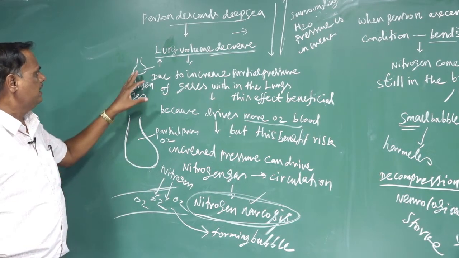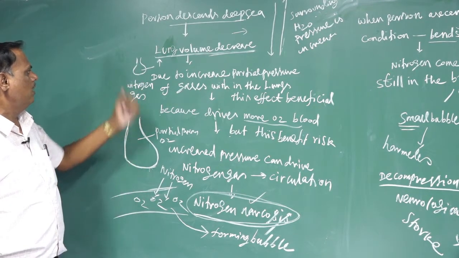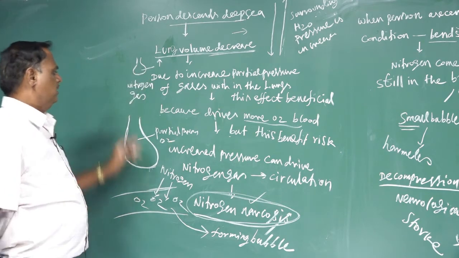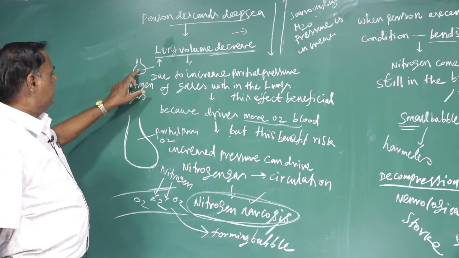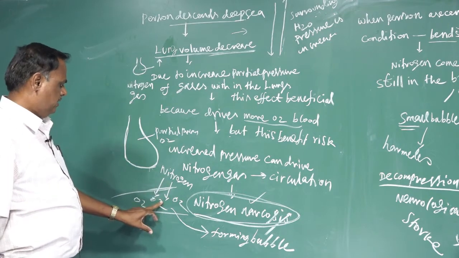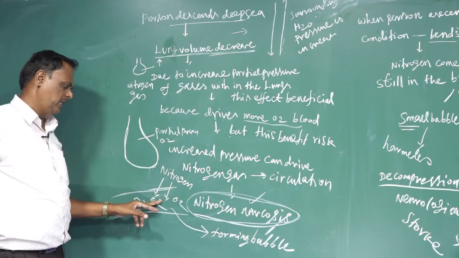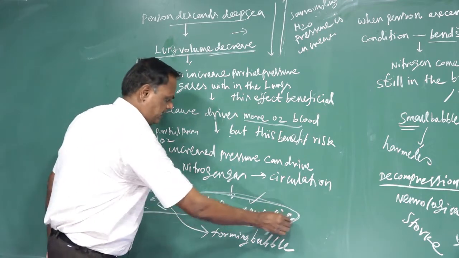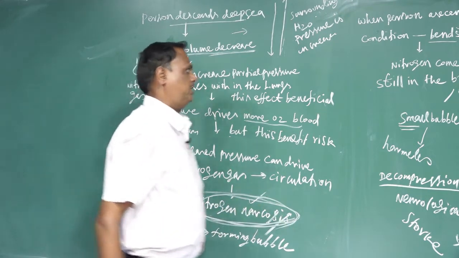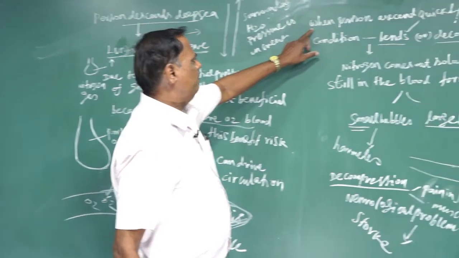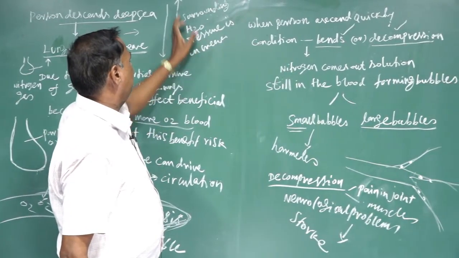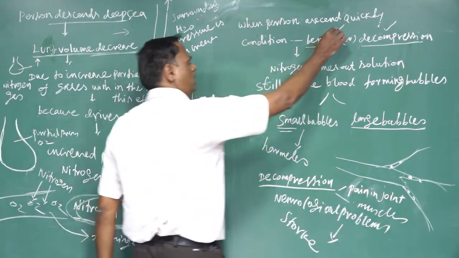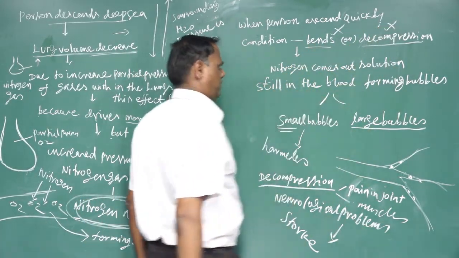At the same time, another risk is that when the partial pressure of oxygen is increased, nitrogen gas enters into the blood. When the level of nitrogen is increased, that condition is said to be nitrogen narcosis. At the same time, when a person quickly or suddenly comes out to the surface of the sea, that condition is called bends or decompression.